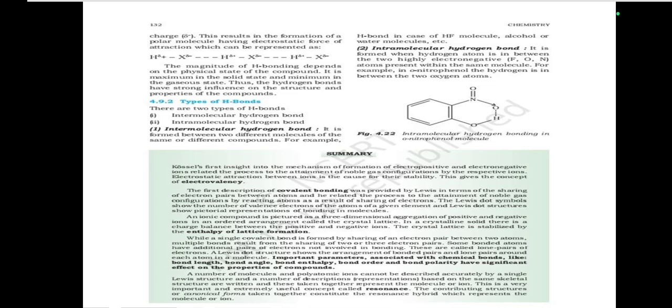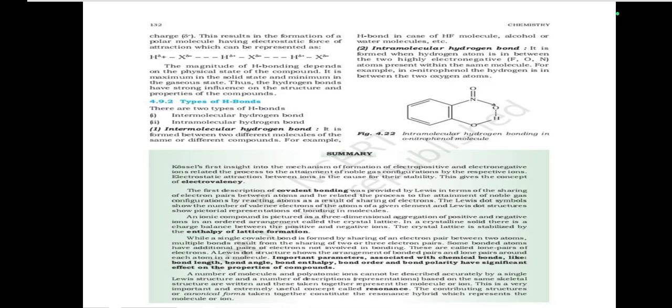An ionic compound is pictured as a three-dimensional aggregation of positive and negative ions in an ordered arrangement called the crystal lattice. In a crystalline solid, there is a charge balance between the positive and negative ions. The crystal lattice is stabilized by the enthalpy of lattice formation, while a single covalent bond is formed by sharing of an electron pair between two atoms.